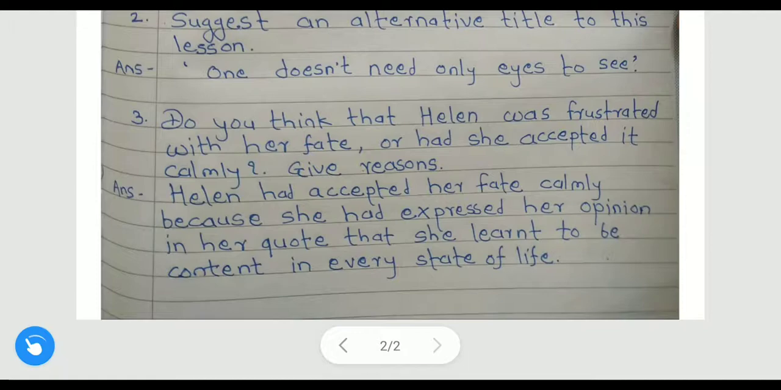accepted her fate very calmly, because at the beginning in the warm up I told you the one quote which is written by Helen Keller. If you read that quote again, you will understand. In that quote she expressed her opinion. She said that she learned to be content in every state of life. Content means very happy and satisfied. So she expressed that she learned to be content in every state of life, which means she accepted her fate very calmly.